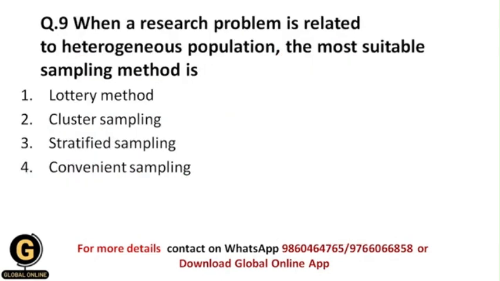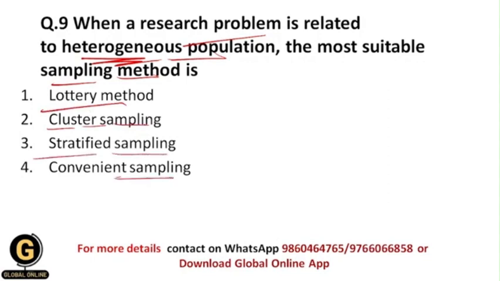When a research problem is related to a heterogeneous population, the most suitable sampling method is, now here when there is a heterogeneous population, what type of sampling method should a researcher follow: the lottery method, cluster sampling, stratified sampling, or convenient sampling?